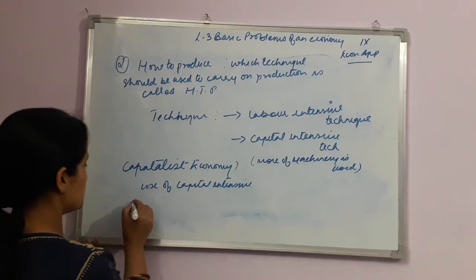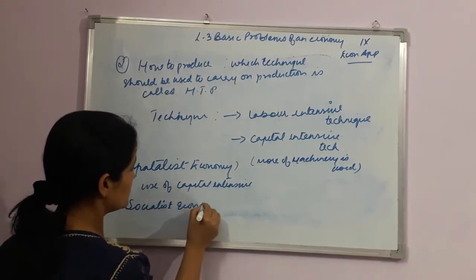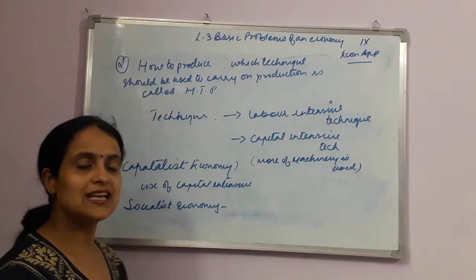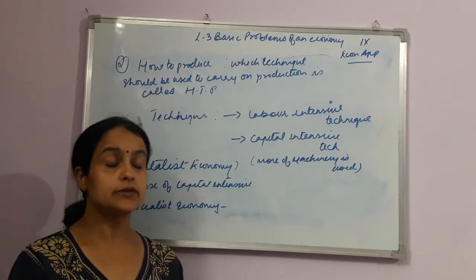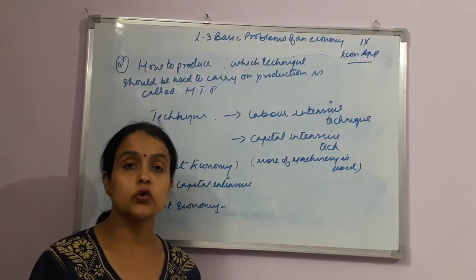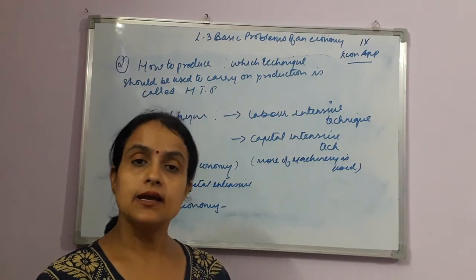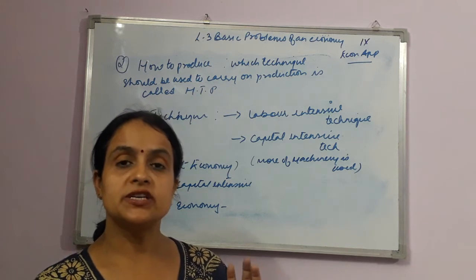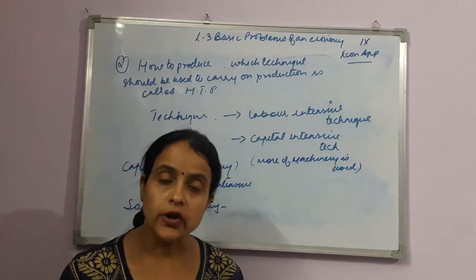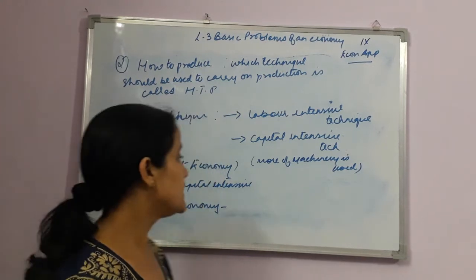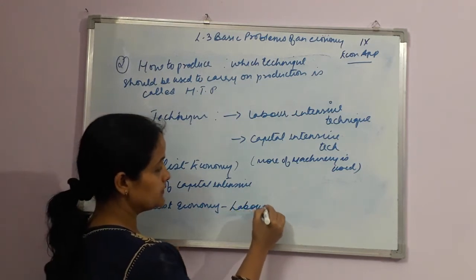As far as a socialist economy is concerned, what is happening here? In a socialist economy, I told you the government has a major role to play. The government plays the major role regarding use of resources, regarding production, regarding other important things. The major decisions are taken by the government. So here the solution for the problem is going to be, what do you think? It is going to be labor intensive technique. In such an economy, labor intensive technique would be used.